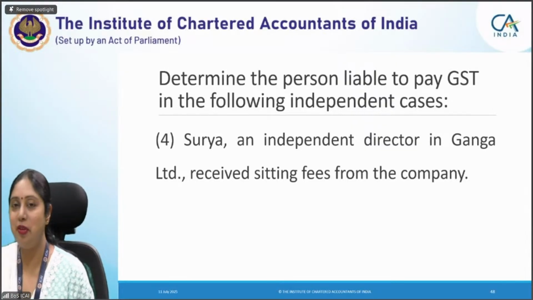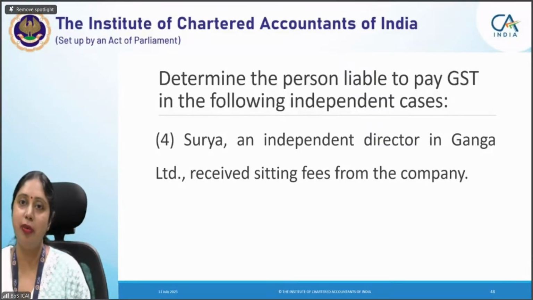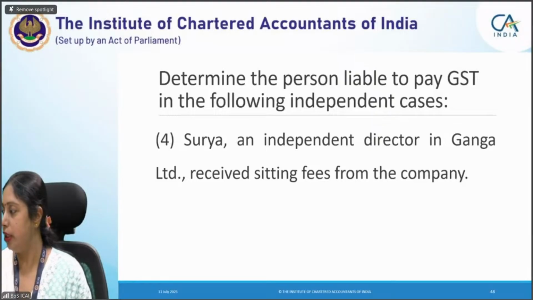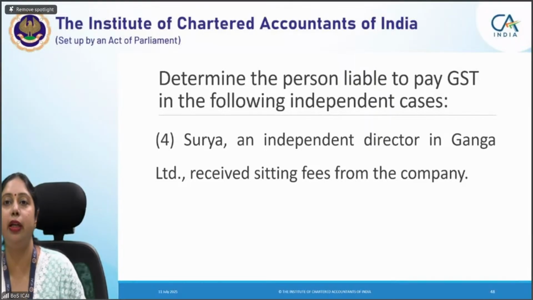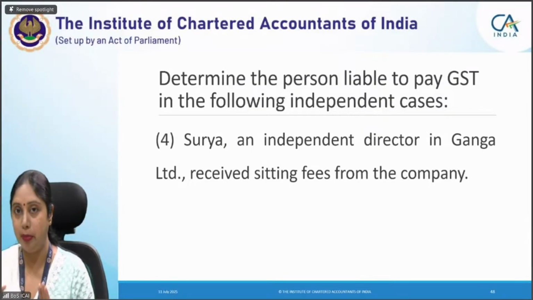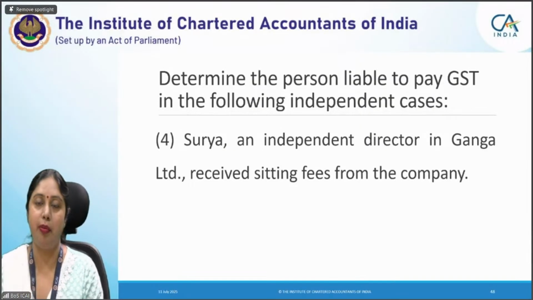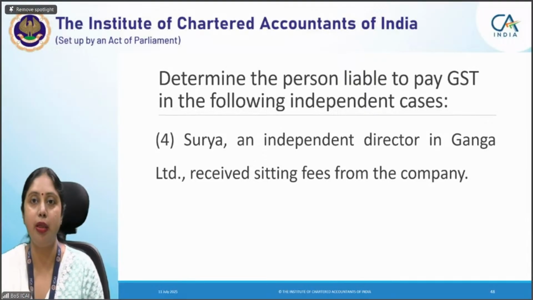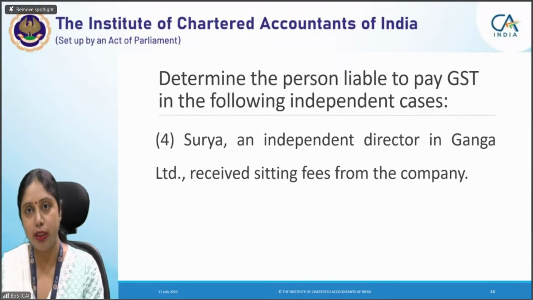Ranjani, but he is an independent director. An independent director can never be an employee of the company. Independent director does not mean that he is not a director per se. He is a director, and he is an independent director. As per the provisions of the Companies Act, an independent director can never be an employee of the company. Had he been an employee, an employer-employee relationship would have been attracted, and this transaction itself would not have been a supply.